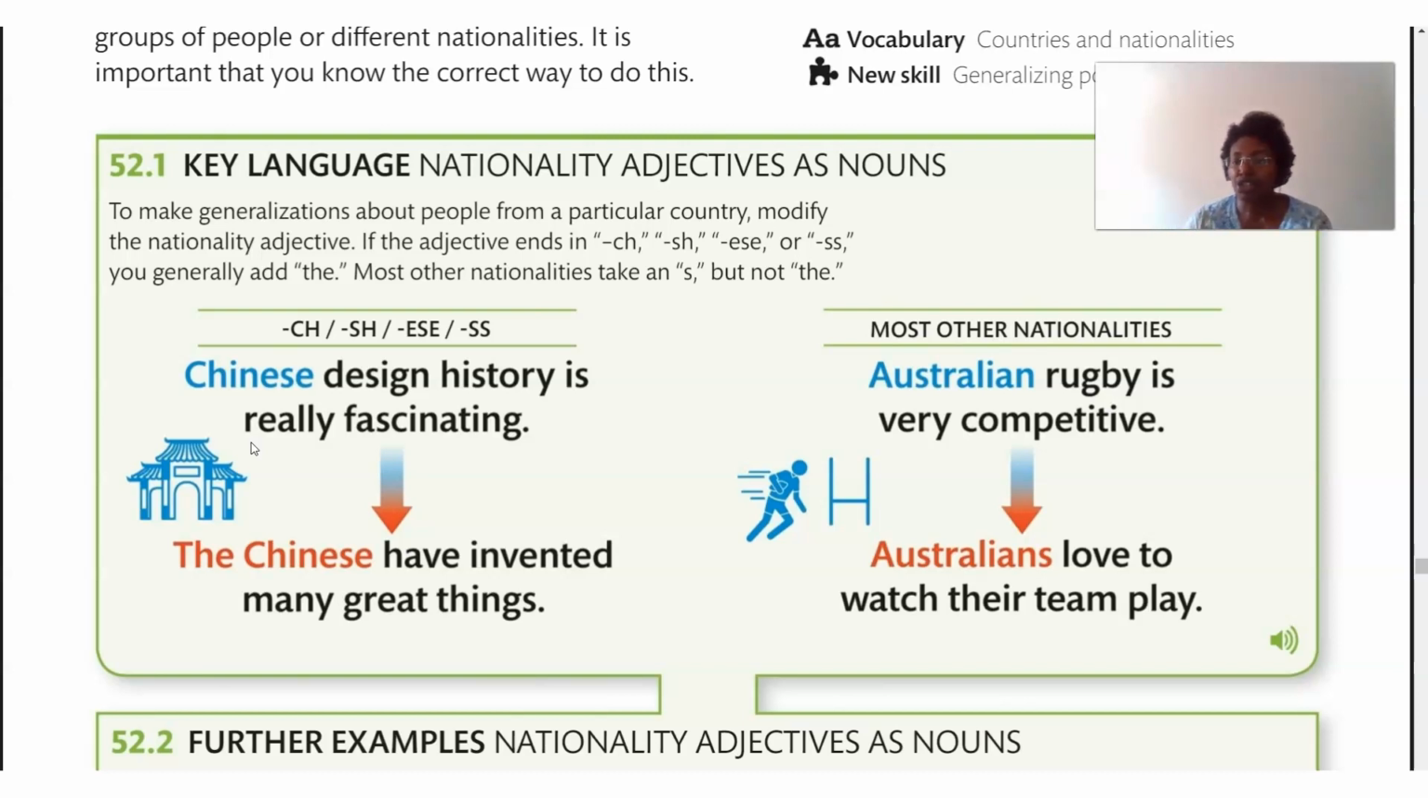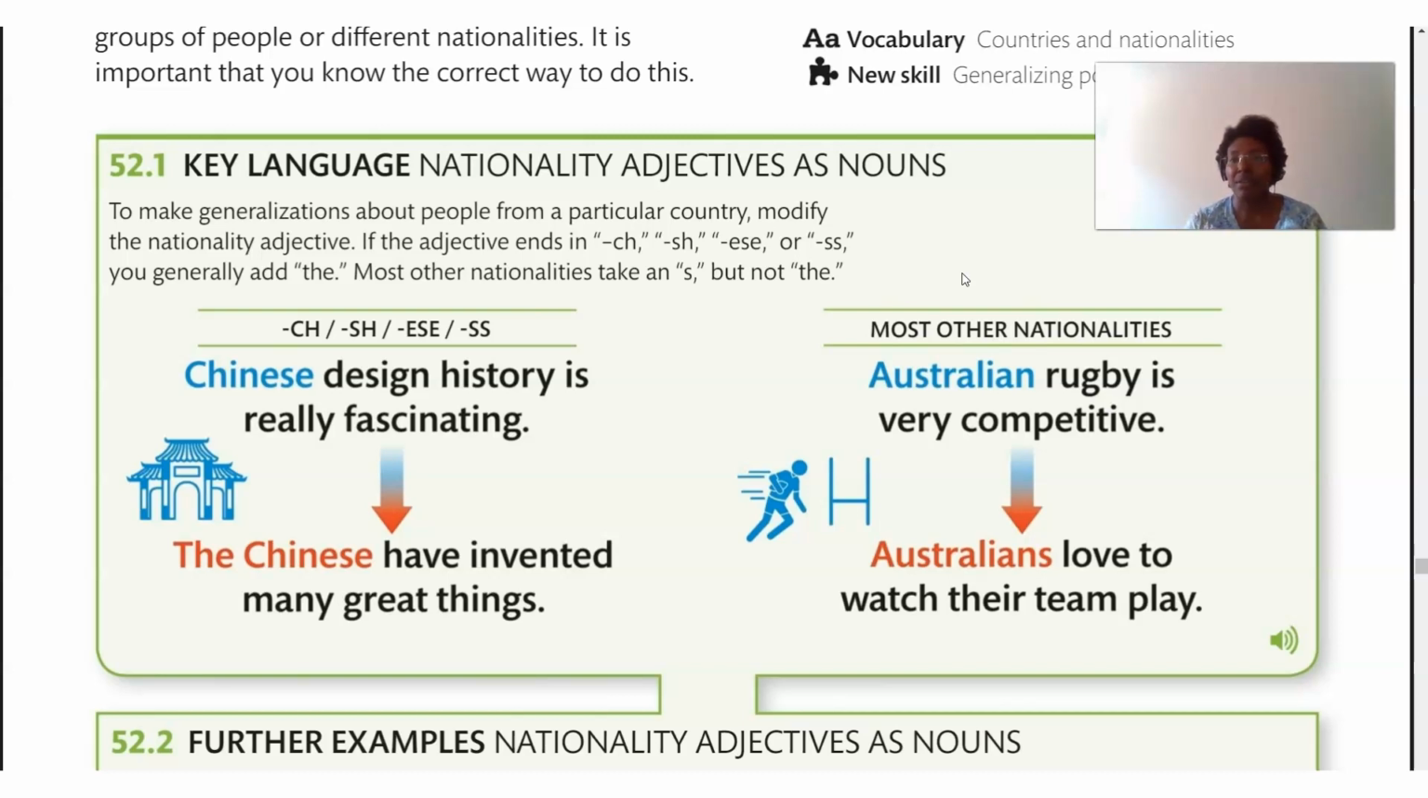But when we talk about Australia, if we move to the right, that's very different now. Most other nationalities, Australian rugby is very competitive. How do we change this? With Australian, we just add S. Australians love to watch their team play. So we don't say the Australians. That's grammatically incorrect. We just say Australians.